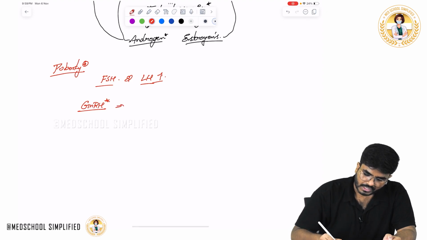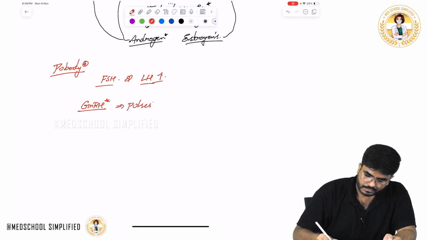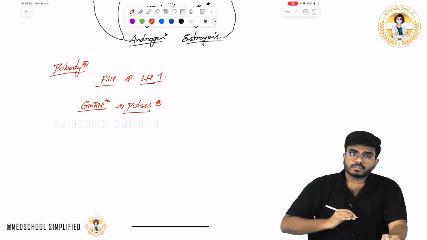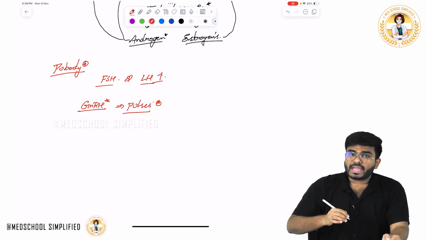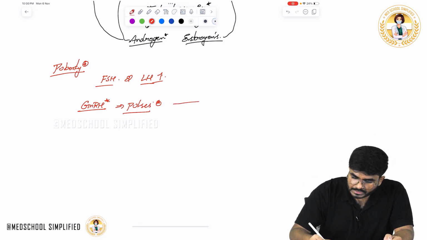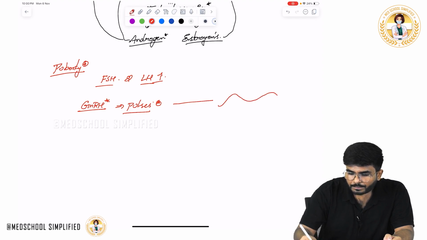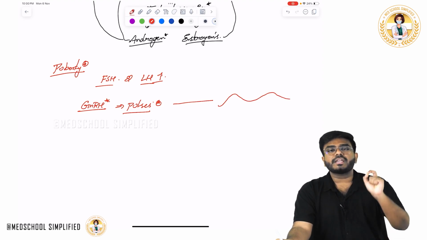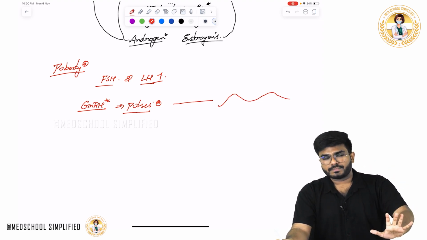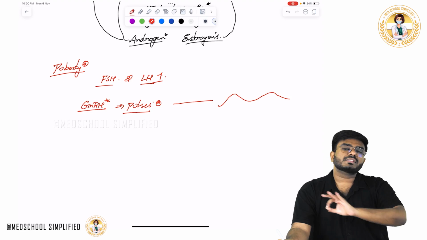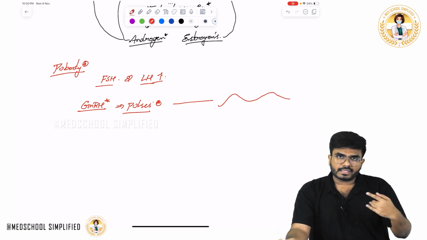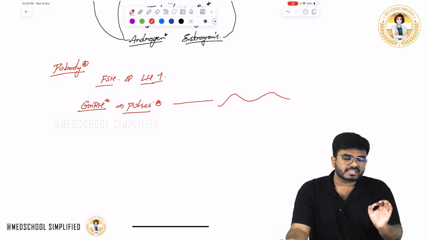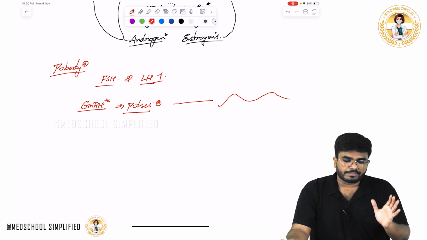It's produced from the hypothalamus in pulsatile doses. It's produced in pulses. We actually need pulsatile doses, not a continuous dose. These pulsatile doses stimulate the pituitary to release FSH and LH. If there is continuous release, that is going to totally alter the entire thing. Pulsatile doses means regular, little by little.